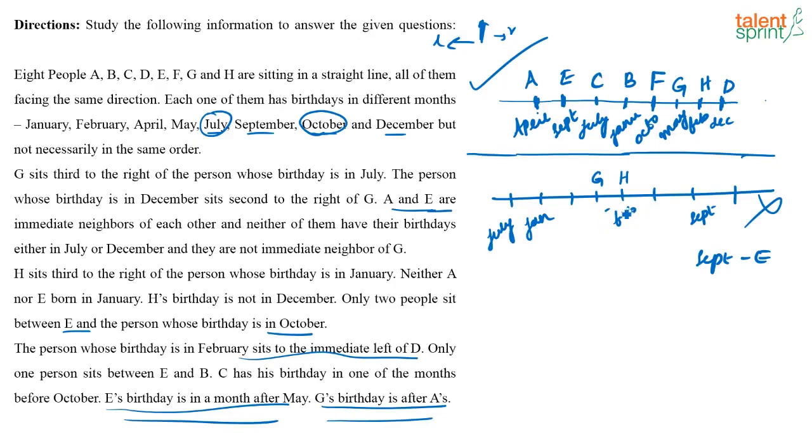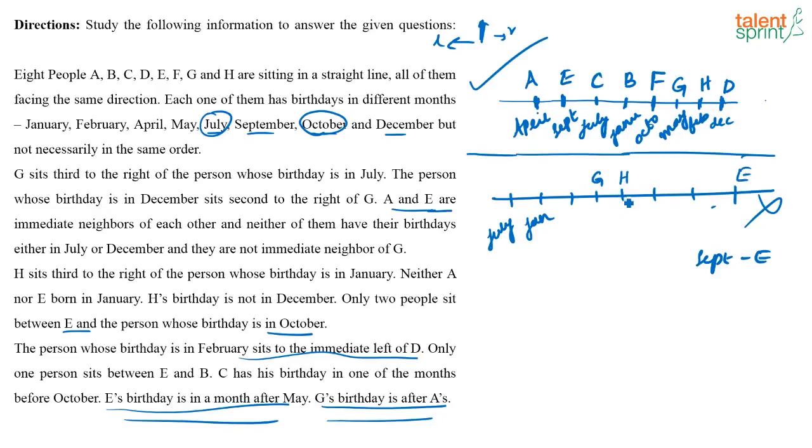What was the other case? The other case was this is going to be E, right? See, this is E. If this is E, then what are they saying? Okay, let me just, this was G that we fixed, this was January, this was H. Okay, only this we have fixed, right?